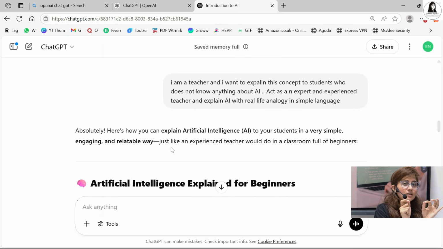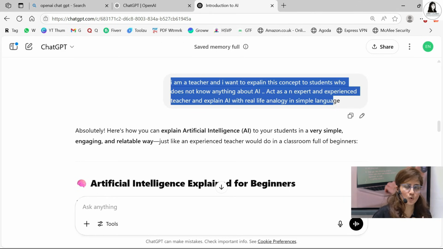I have clearly asked ChatGPT what I want, and after that it gave me the answer. ChatGPT is very smart. All the AI systems are very smart. The thing is, you have to be good at asking for what you want. So you have to be very clear. See, now I'm very clear about what I want. You have to be very specific.